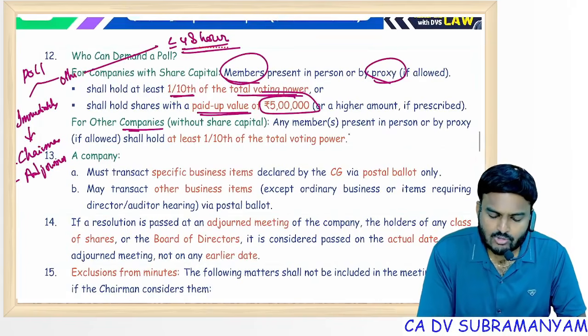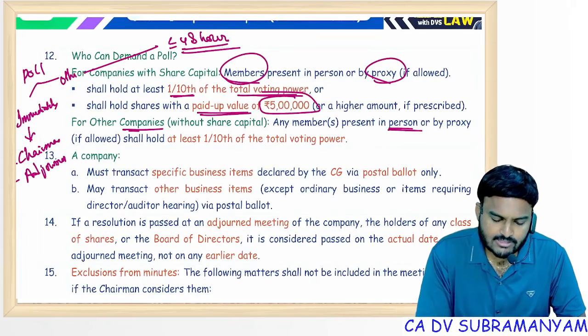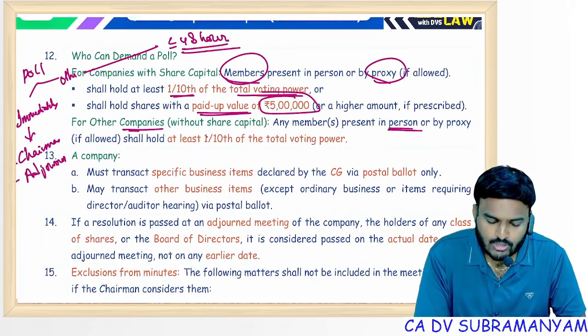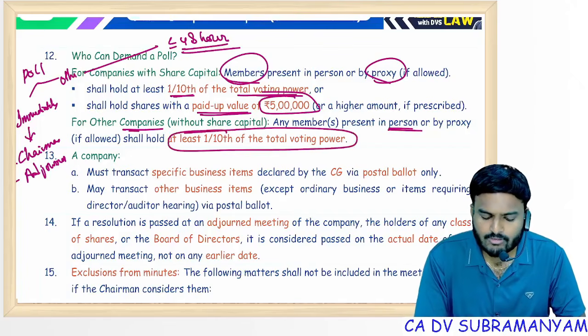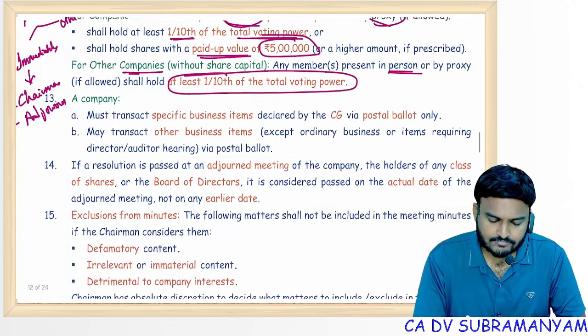For companies without share capital, poll can be demanded by the persons, members or proxy if allowed. At least they must have how much total voting power? 1/10 of the voting power.